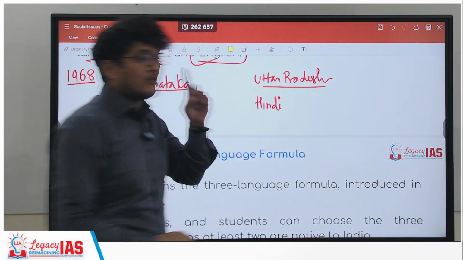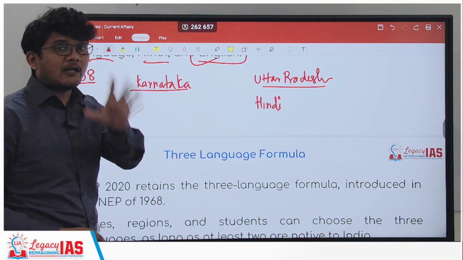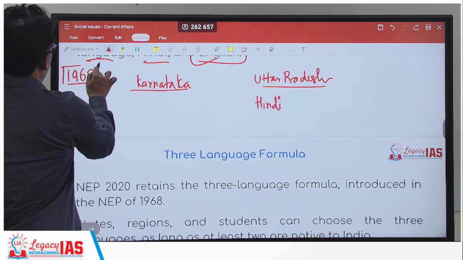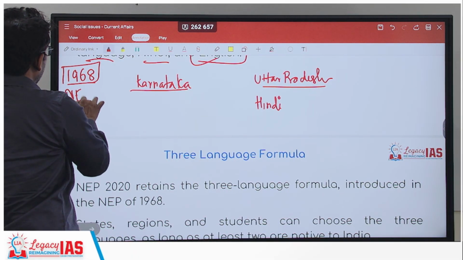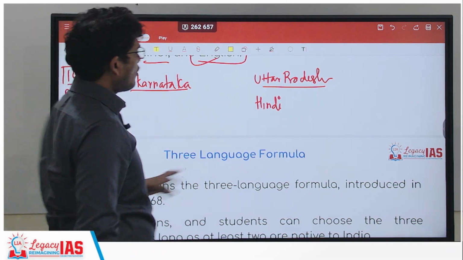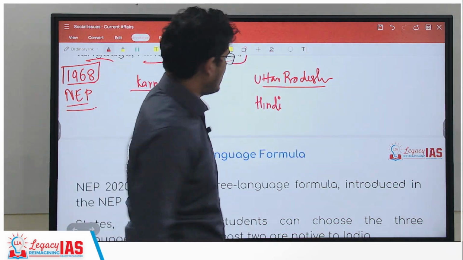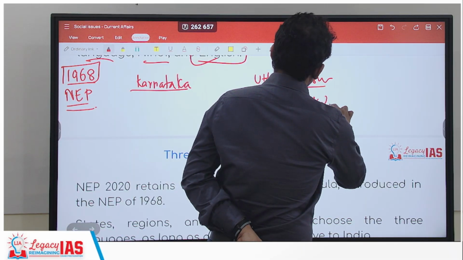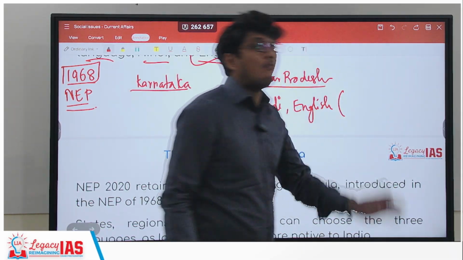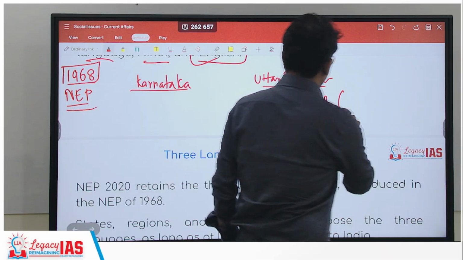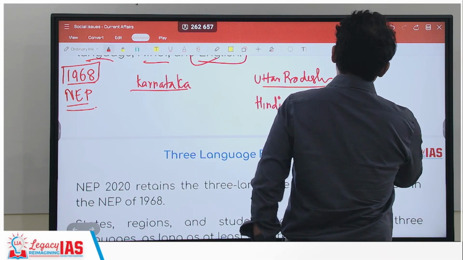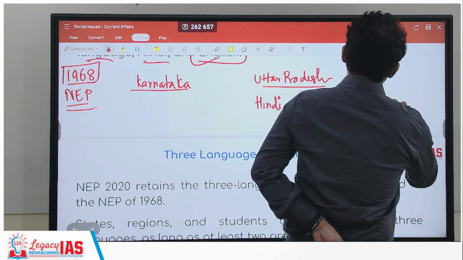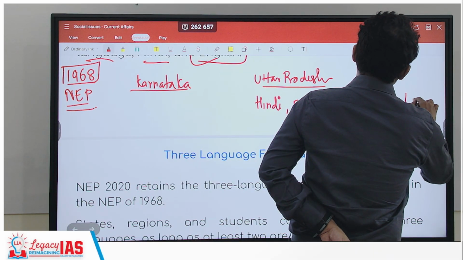We are not talking about National Education Policy 2020. We are talking about National Education Policy 1968. So the state of Uttar Pradesh will be required to teach Hindi, English, and any modern Indian language.